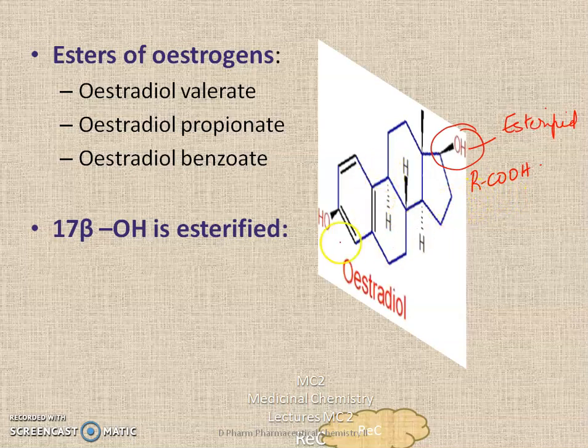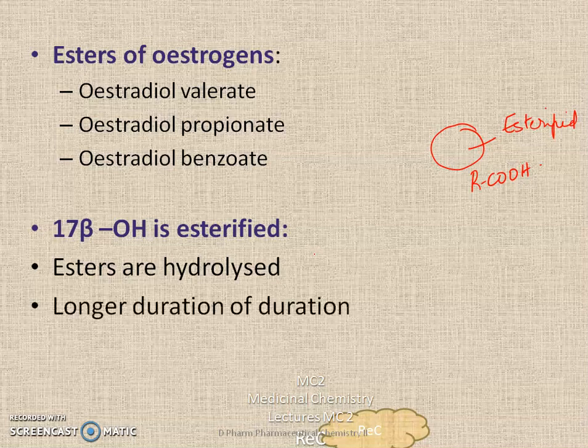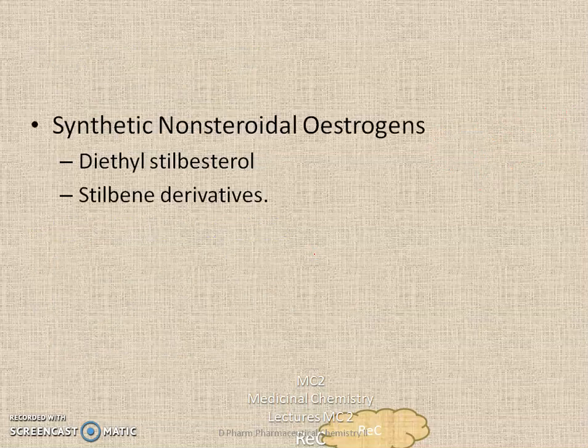They are longer acting because they undergo very slow hydrolysis. They are slowly hydrolyzed by the esterase enzymes present in the blood, and they slowly release the estrogen from these esters, and so they have a longer duration of action, and this preparation is used for intramuscular application. It is given as an IM intramuscular injection.